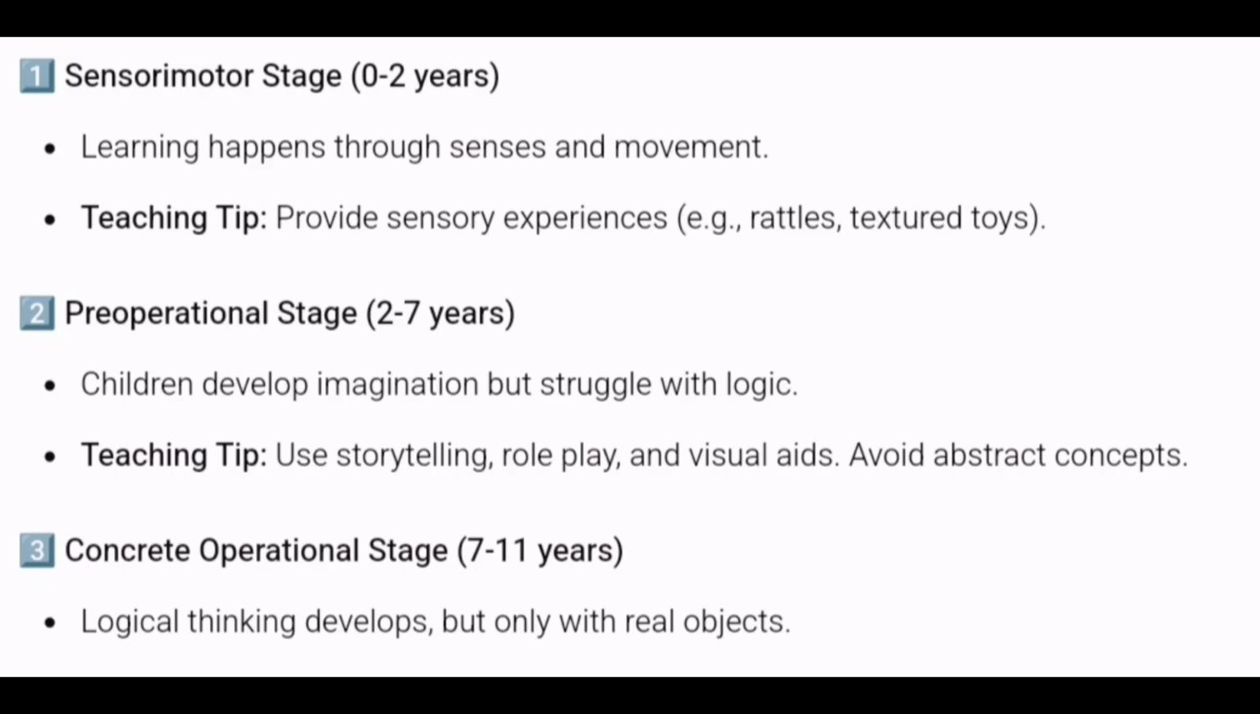So teaching tips, how can we help them? By storytelling, role play, and visual aids. Avoid abstract concepts. So we have to avoid the abstract concept, which means we should not tell them the things which require thinking, mental capacity, because these children who are from 2 to 7 years don't know how to think about things which don't exist, right, in ideas, right? They don't know how to think logically.